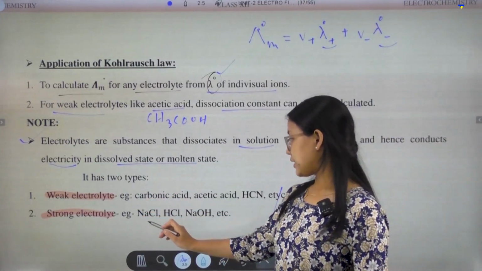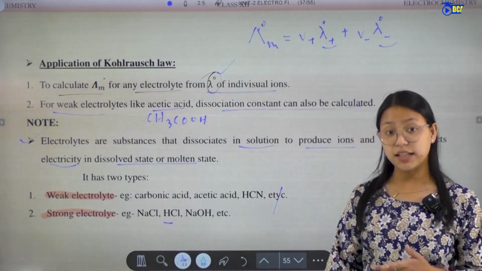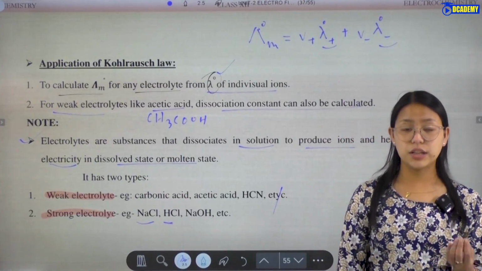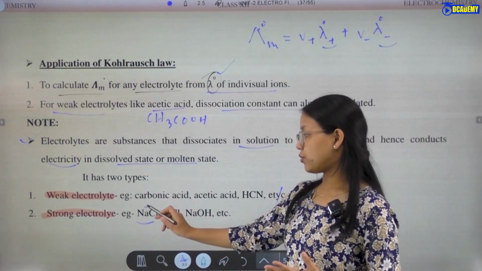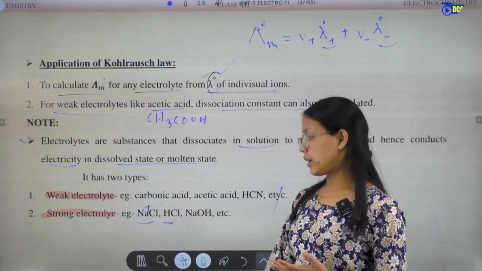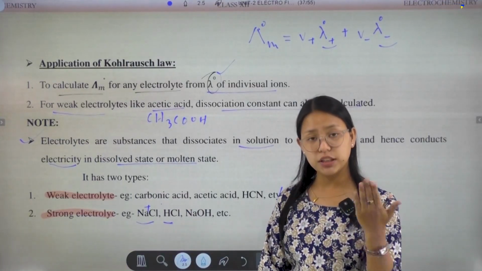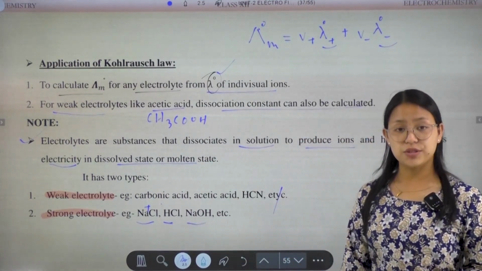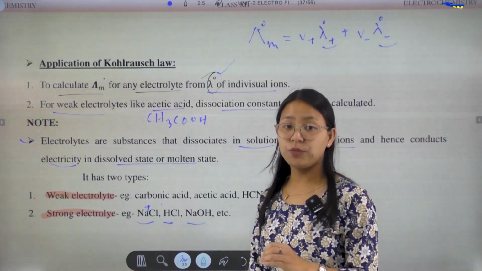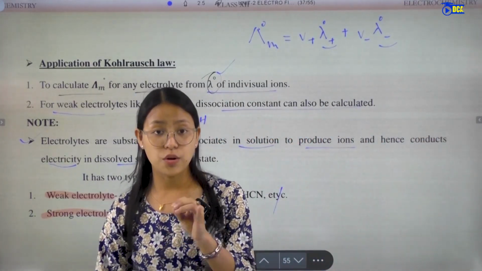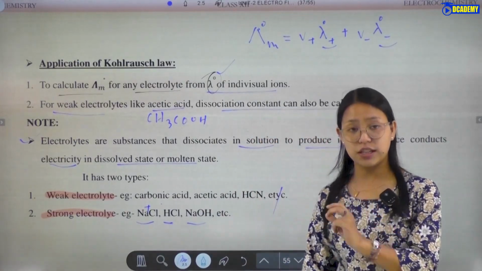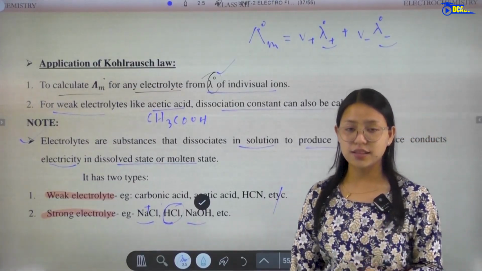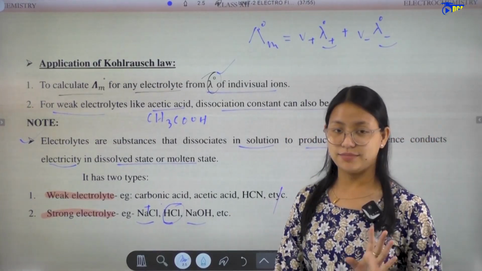Then strong electrolytes. HCl is also a strong electrolyte. NaCl, sodium chloride, is a strong electrolyte because it dissociates into Na plus and Cl minus, completely dissociated. And then sodium hydroxide, a strong base, is also a strong electrolyte. HCl is a strong acid as well as a strong electrolyte.